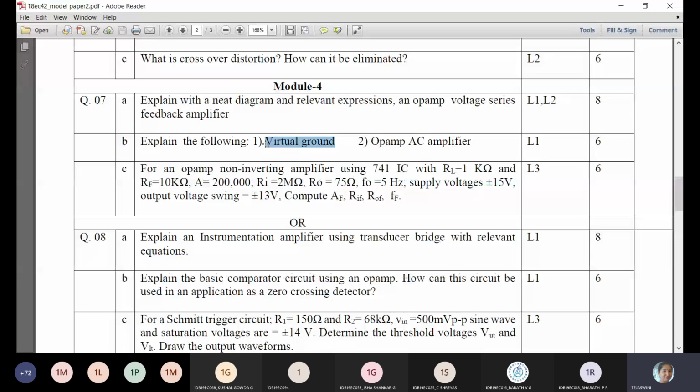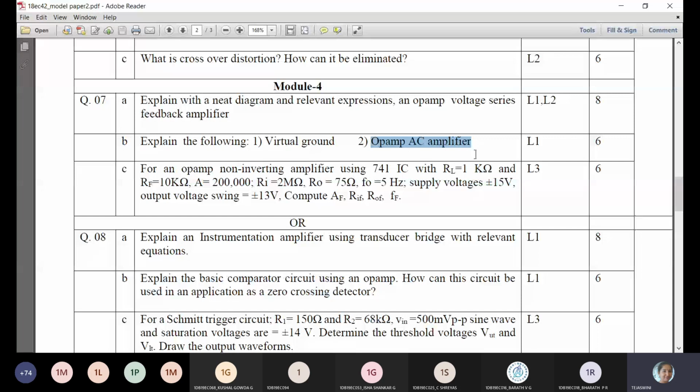Here op-amp AC amplifier carries more marks. They have not specified whether inverting or non-inverting. You need to write both, because only the circuit is asked: inverting AC amplifier, non-inverting AC amplifier, and the expression. The low frequency FL is equal to 1 by 2 pi Ci into (RIF plus R0). That formula you are supposed to write. No explanation is needed for the AC amplifier. Only write the use of the coupling capacitor: it limits low frequency, and it blocks DC and allows AC. This much you write for the op-amp AC amplifier with 2 circuits and 1 formula. That is for 6 marks.